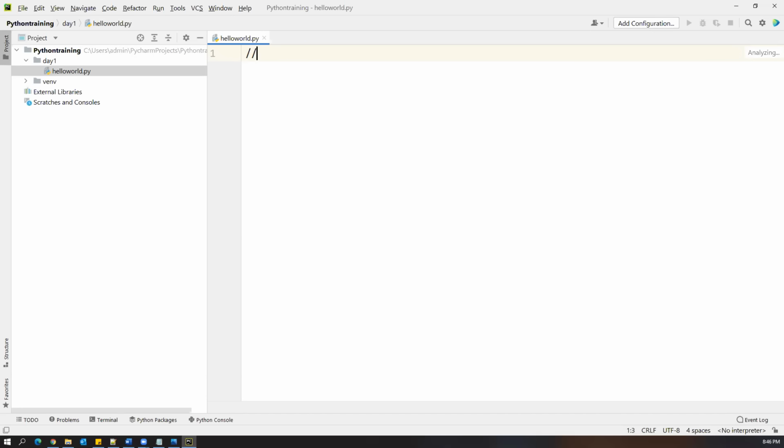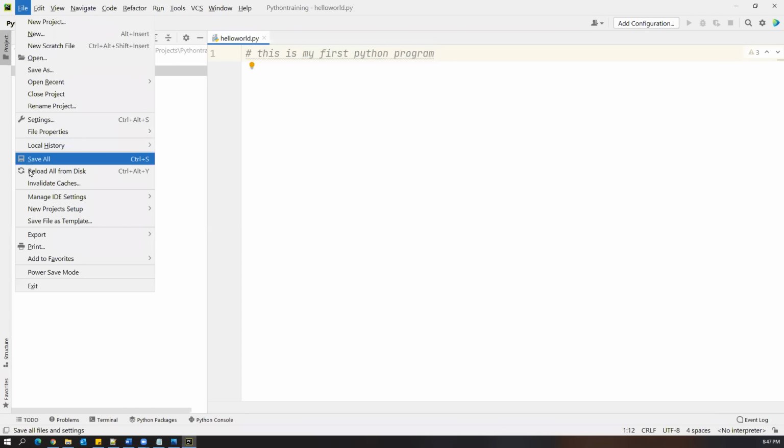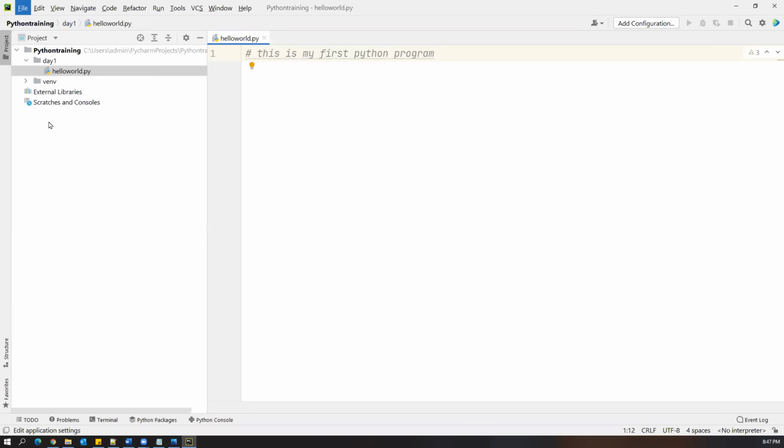I can simply say, this is my first Python program. So you can see here, this font is fine. You're able to see here, right? But sometimes by default, it will give a very small font. So if you want to change or increase the font, you can just go to File, and here you can see something called Settings.